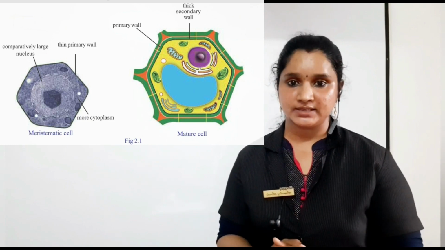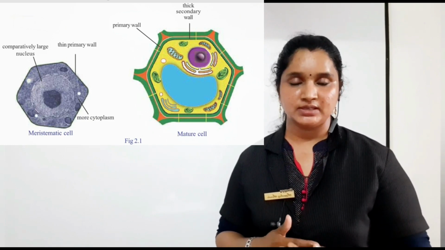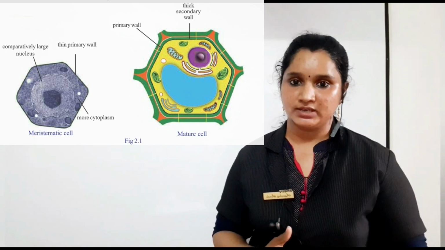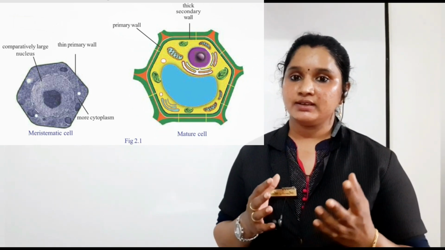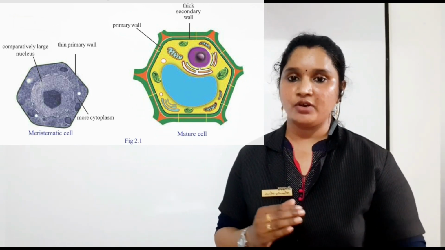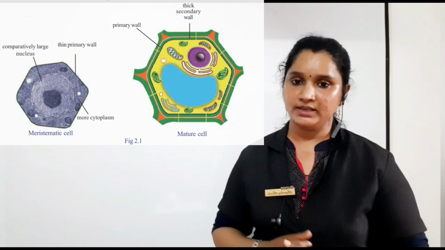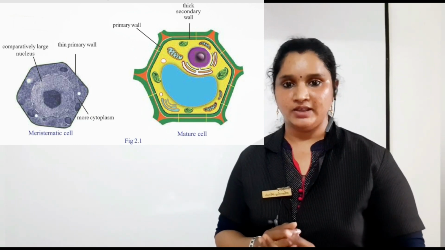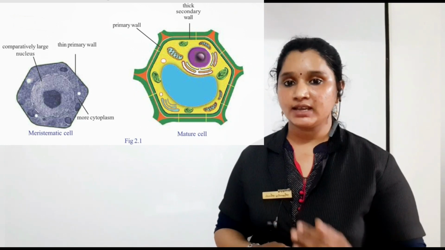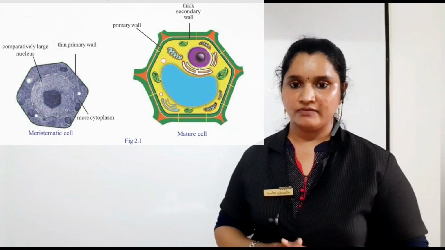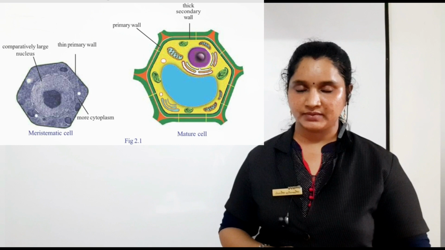When the cell matures, it keeps the thin primary cell wall, and along with that there will be a thick secondary wall. That is, secondary growth is happening when the cell gets mature.